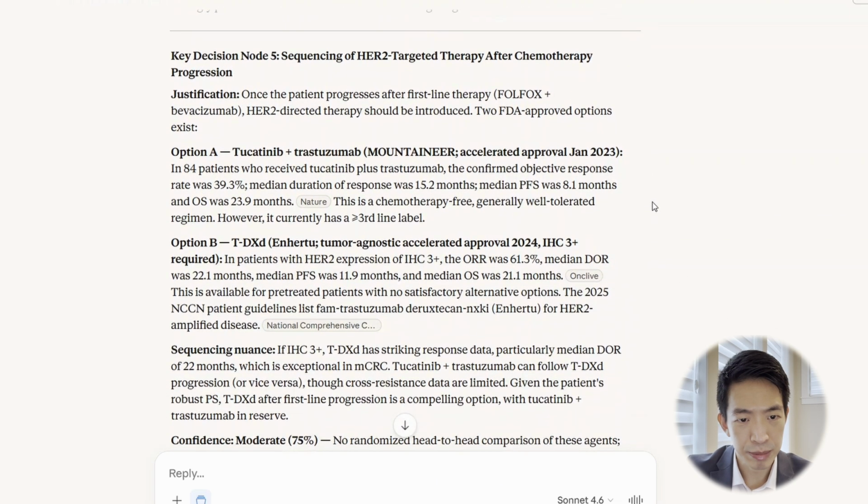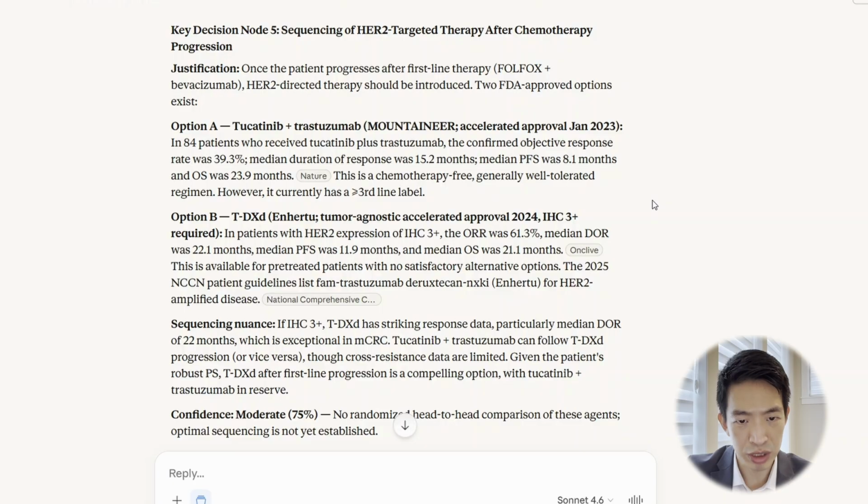All right, and decision node 5, so it's interesting here, is talking about the sequencing of treatment after chemotherapy progression, which certainly is something that we think about and it's a highly debated topic. What would be the best second-line treatment for stage 4 colon cancer that is HER2 positive? It listed option A and option B first. So tucatinib plus trastuzumab, which is based on the MOUNTAINEER study. And of course, it correctly highlighted that it has the accelerated approval from some time ago. And option B would be trastuzumab deruxtecan, or Enhertu.